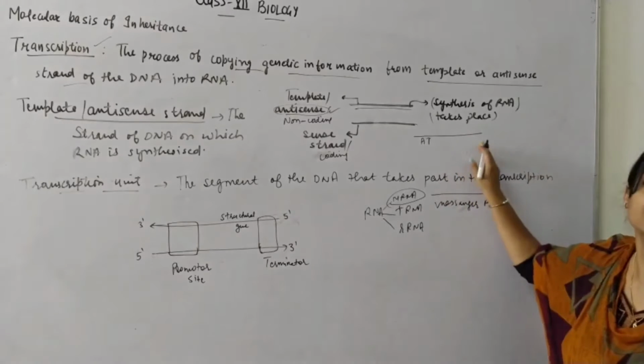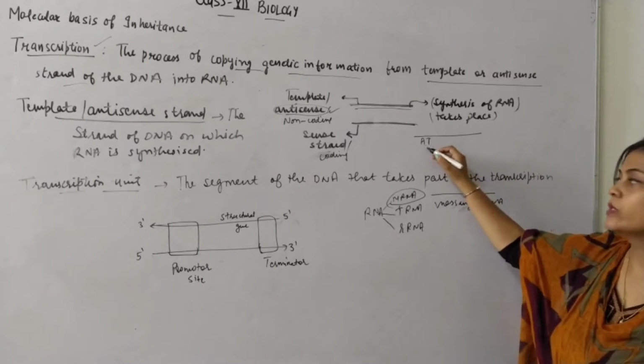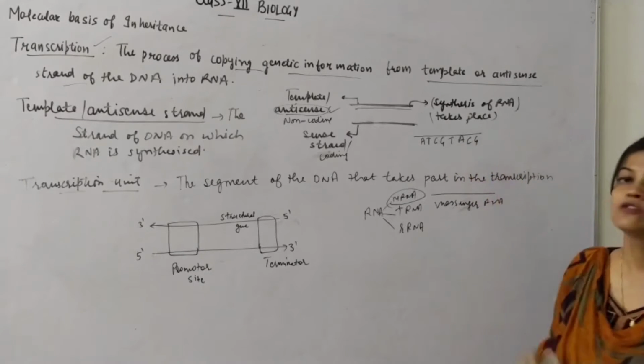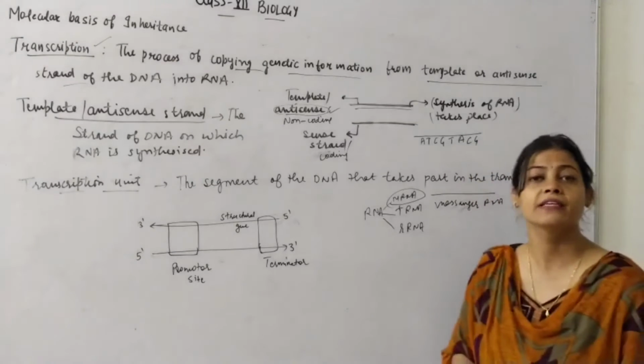For example, I have a strand of DNA which has this sequence A T C G T A C G. So this is the sequence over this DNA strand.